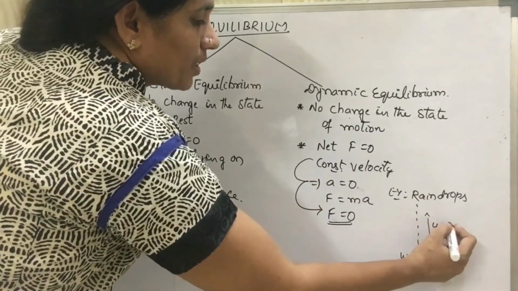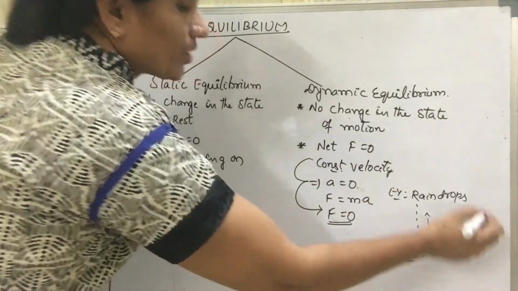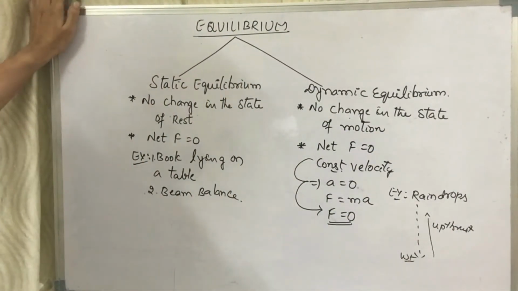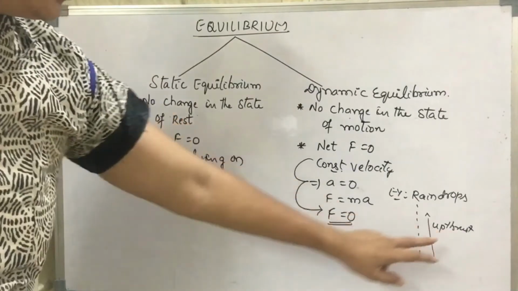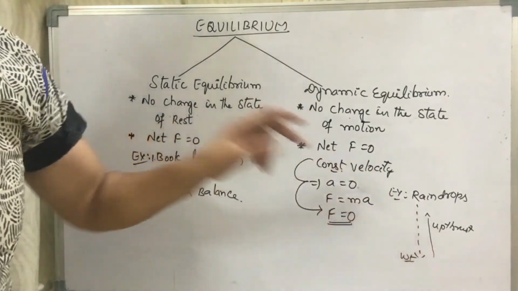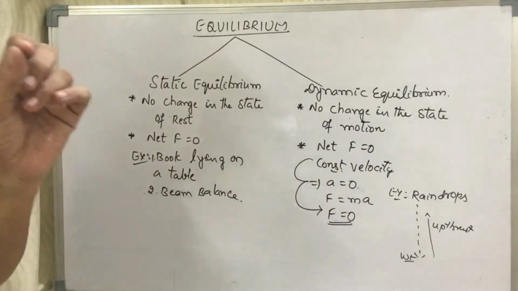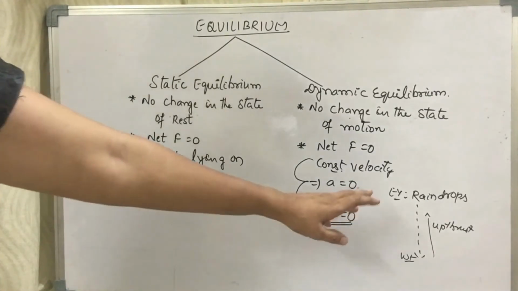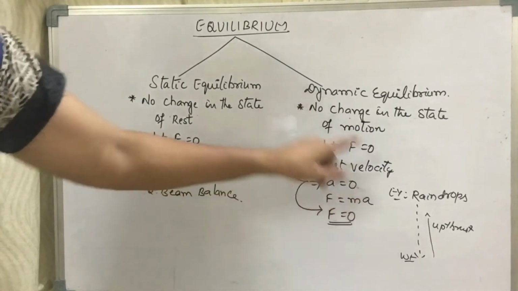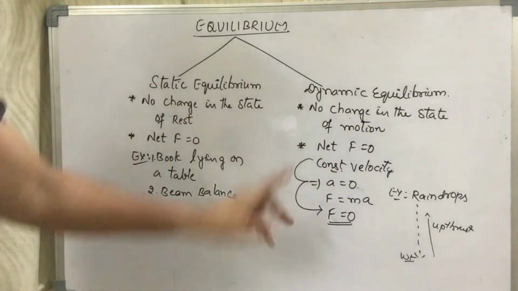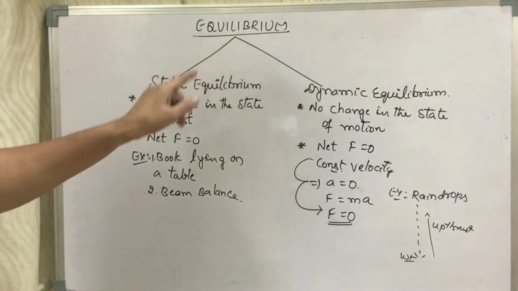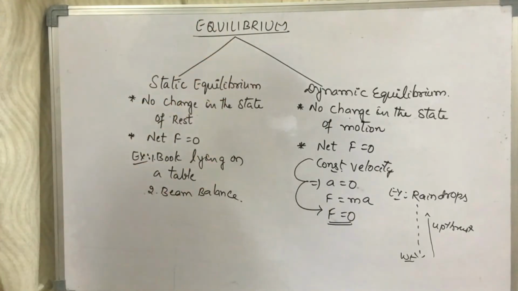This is nothing but the upthrust and the frictional force of air. These two forces are equal and act in opposite directions. Therefore, the body moves with constant motion. The body remains in the state of motion. Understood, children? These are the two different types of equilibrium.